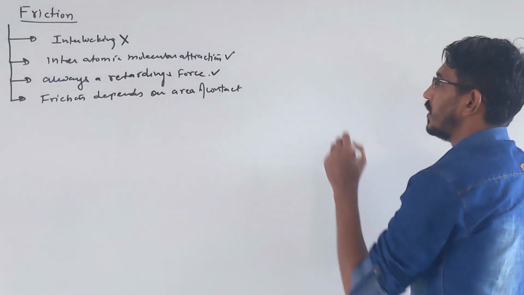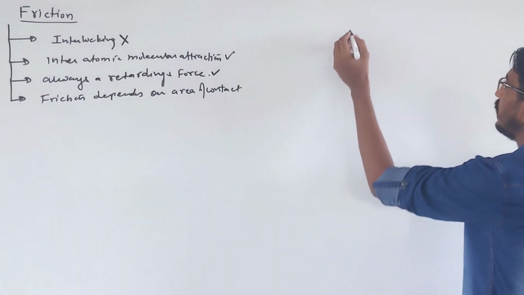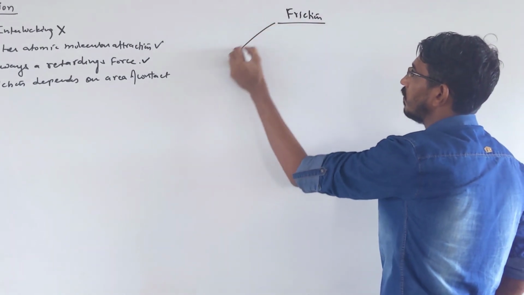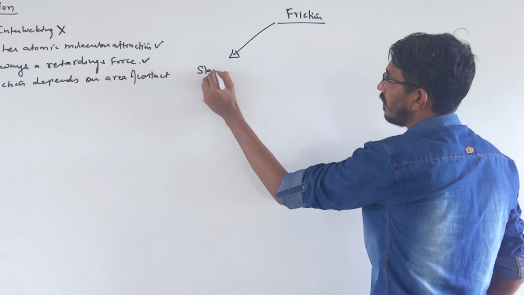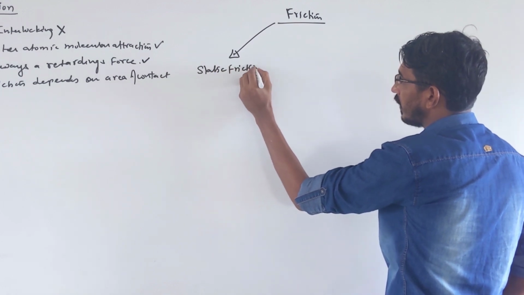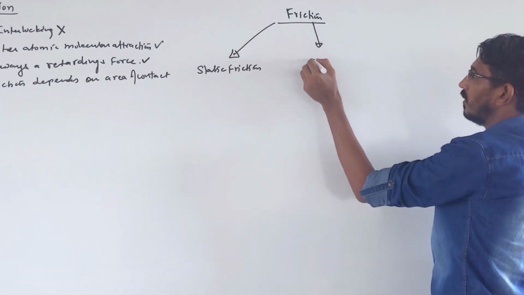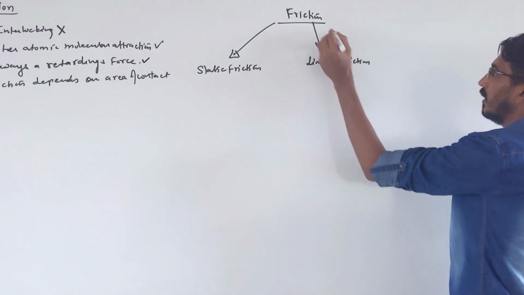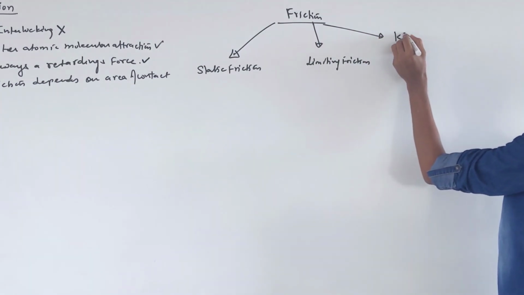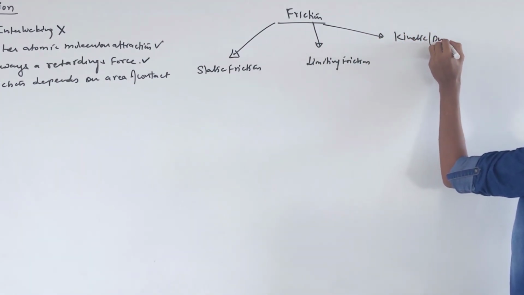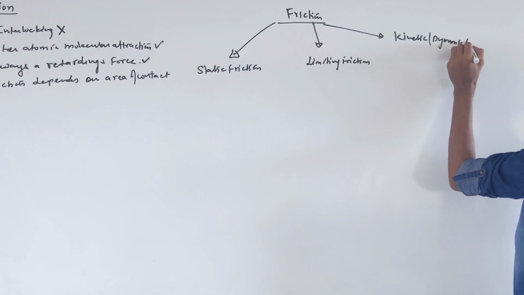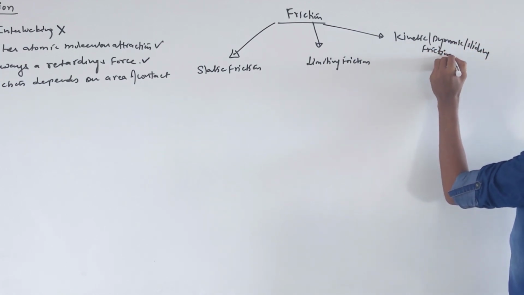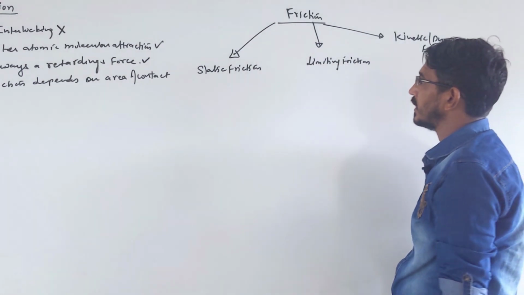Let's talk some general knowledge first. Broadly we say friction has three types. One is called static friction. One is called limiting friction. Then the third is called kinetic, dynamic, or sliding friction. Many names are there. So broadly we say these three types. Let's understand them one by one.